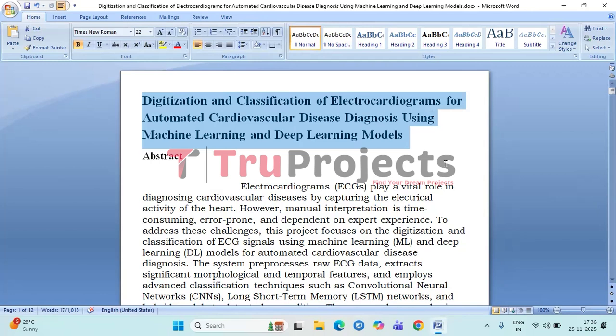The project develops an automated system that digitizes ECG signals and uses machine learning and deep learning models to classify heart conditions. By converting raw ECG data into clean digital form and analyzing it with intelligent algorithms, the system can detect abnormalities and assist in early diagnosis of cardiovascular disease.